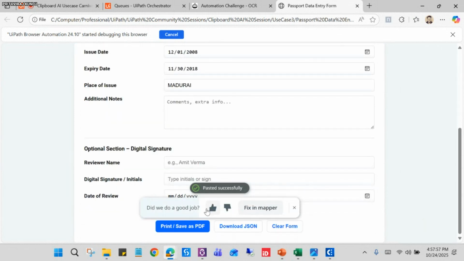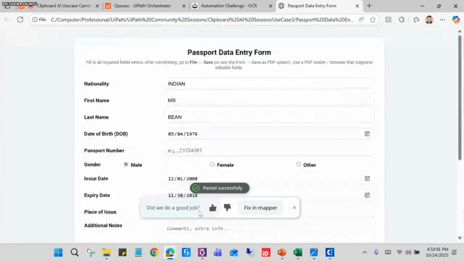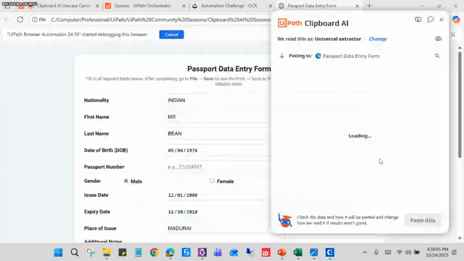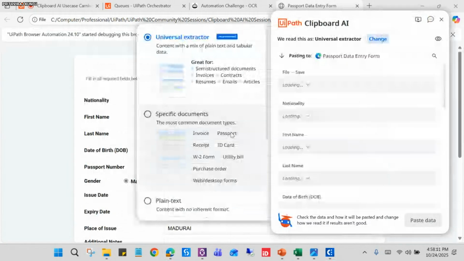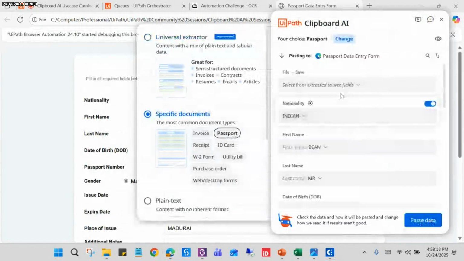So we have seen that it has not pasted the passport number. So we are not satisfied. So we can click on this fix in mapper. Okay. And we can also change the extractor to specific document and passport. Let's see.